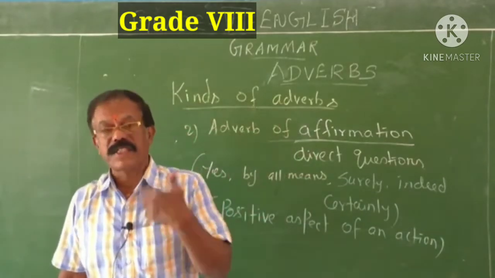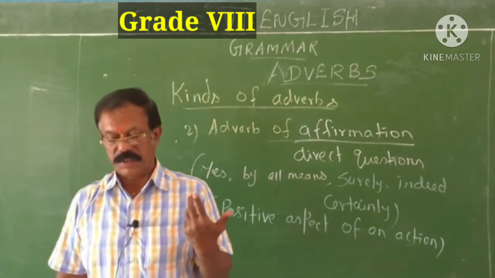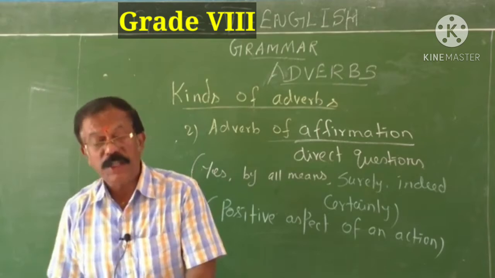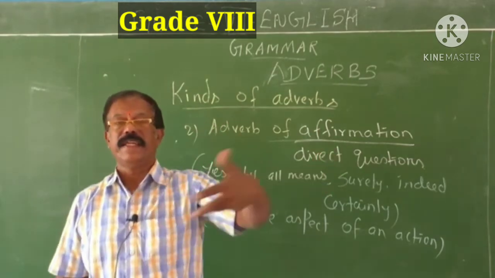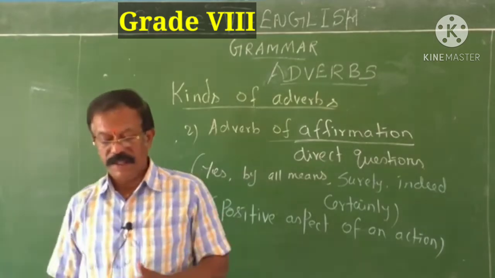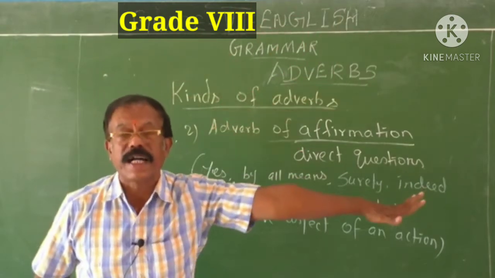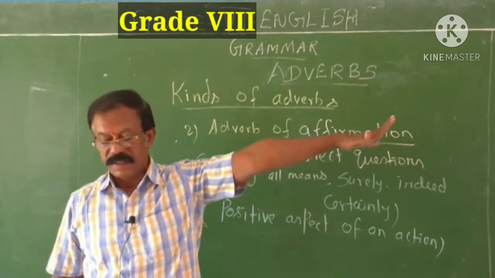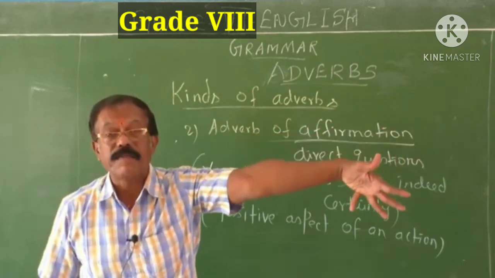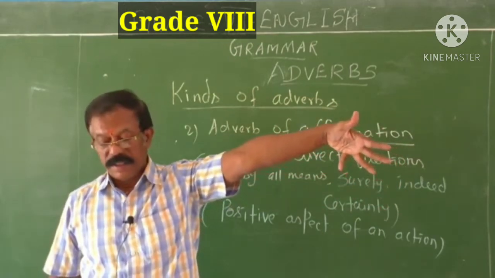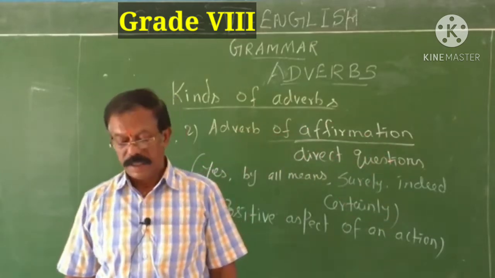Suppose you just raise a question. Am I mistaken? If A asks this question, then what is the answer of B? Surely you are mistaken. Will he come? Another question raised by A. The answer given by B: he certainly will come. Is he a clever boy? He is clever indeed.